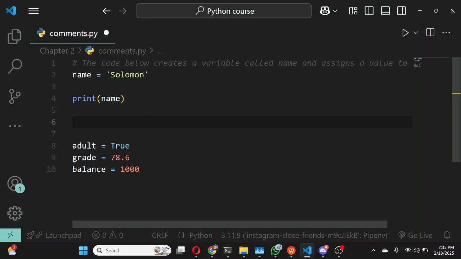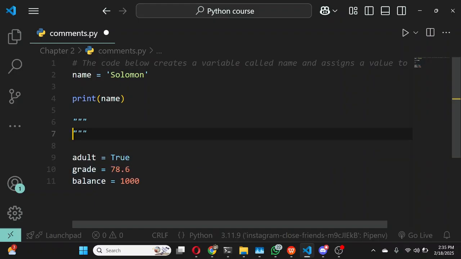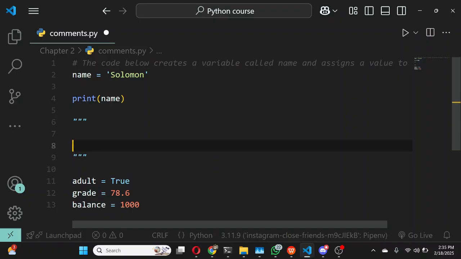Now, the way we create multi-line comments in Python is we type out 6 quotation marks. It could be single quotes or double quotes. I'll show you an example, and I'm going to use double quotes. So you type out 1, 2, 3. The moment you type out the third one, you see that the remaining 3 quotes get automatically generated. Once you've typed out these 6 quotes, go to the middle of the 6 quotes and press enter. Whatever you write within these quotes is seen as a comment by the Python interpreter.